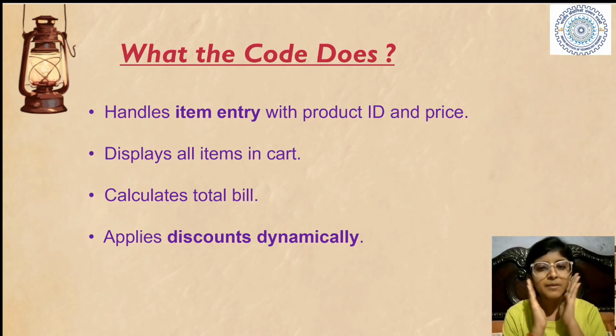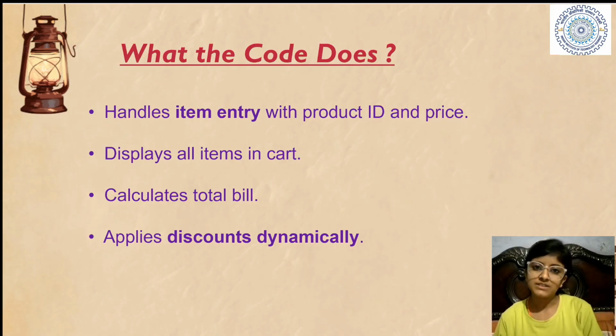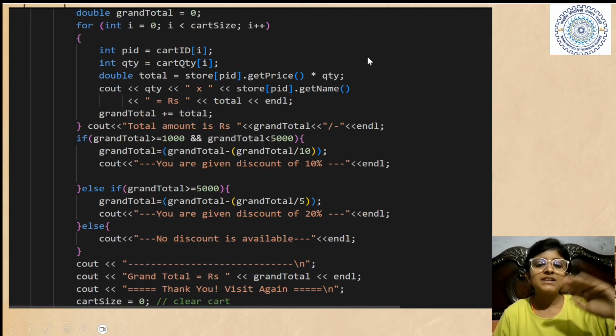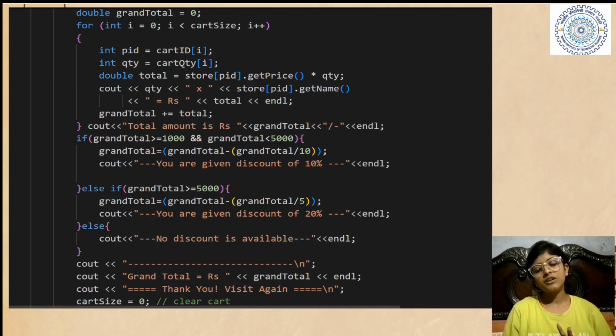The thing that we think in our mind, we have broken down into code. Now we will prepare the code. Don't fear this. This is just a small snapshot of the final bill code. It is not the complete code.